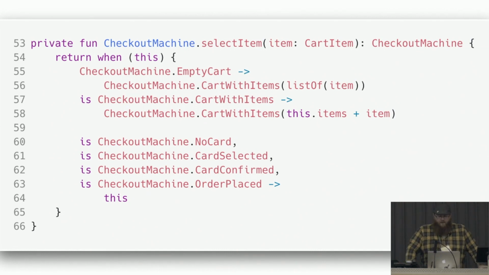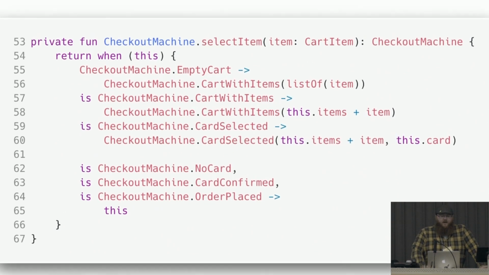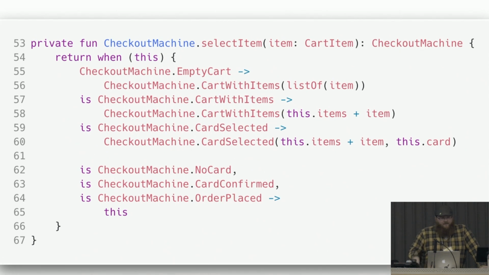We'll see that later. But you write this and it works, and then someone says, hey, they've already selected their card. Why can't they add more items without canceling their order and starting over? And that gets run up and down the flagpole and comes back to you, and you go, all right, I'll refactor it. There, you've refactored it. You have taken this card selected and you have moved it to a card selected with that same card. So all of this code is totally in one line, and it's very clear.